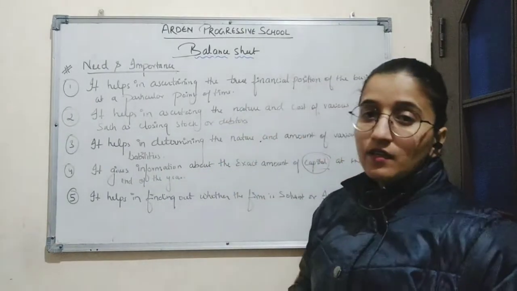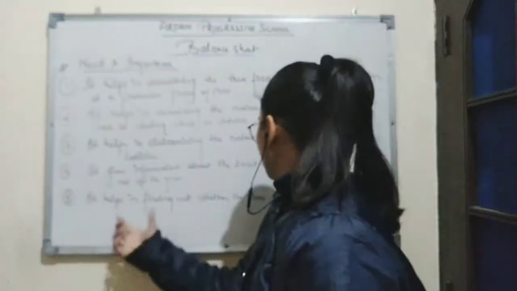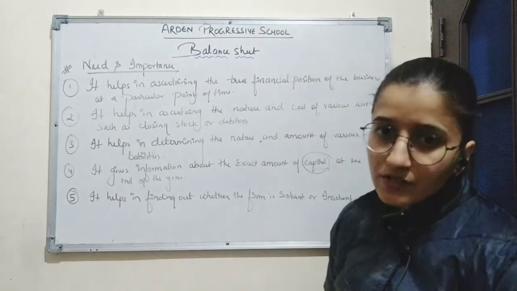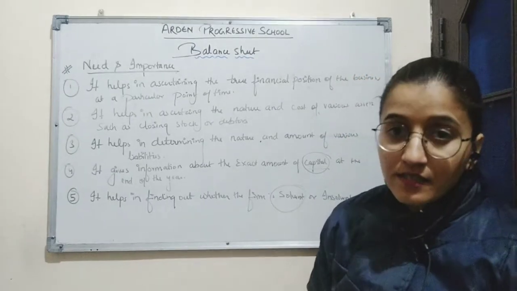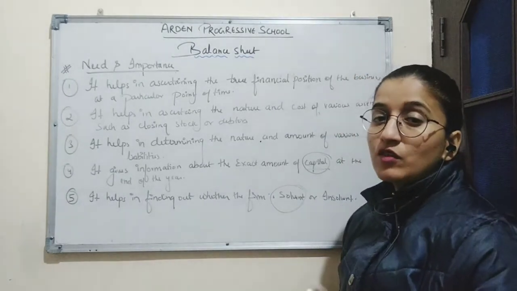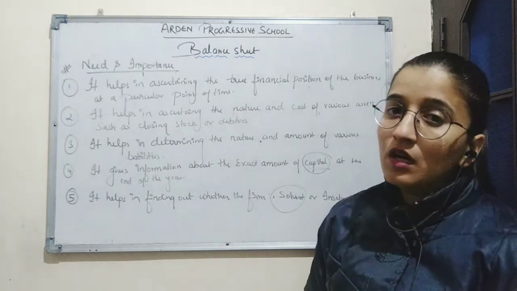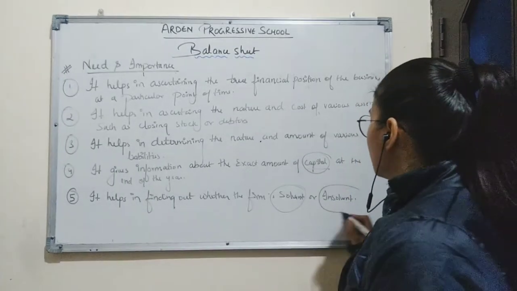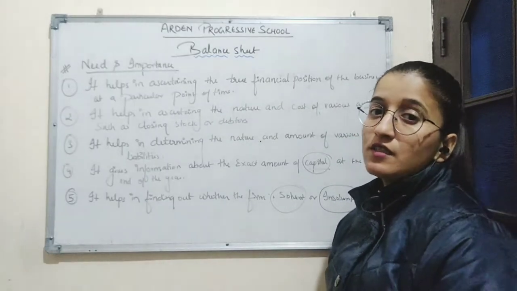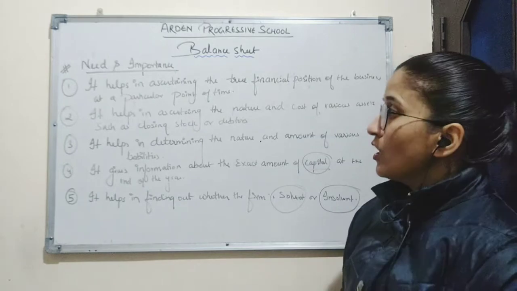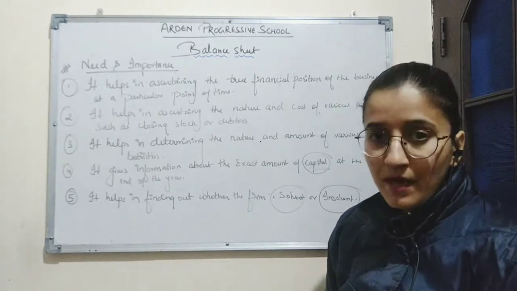So we can say here, by preparing balance sheet, we also come to know whether the firm is solvent or insolvent. So the firm is solvent if the asset side exceeds the liability side, which means the company has more assets as compared to liabilities, and the firm is insolvent if the liability side of the balance sheet exceeds the asset side. So these were some needs and importance for preparing balance sheet.